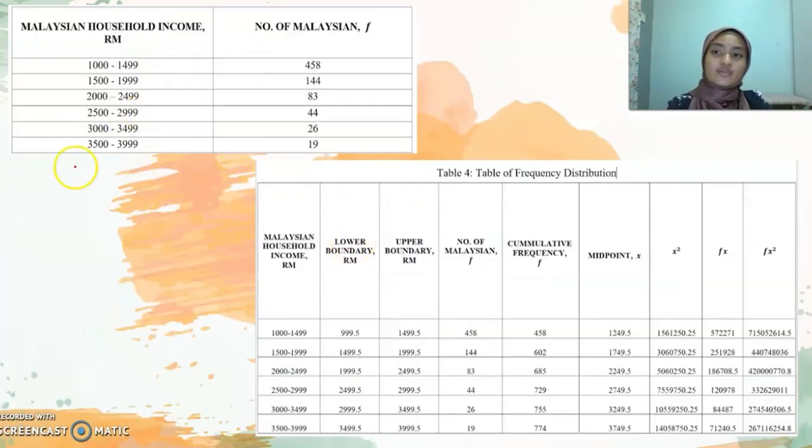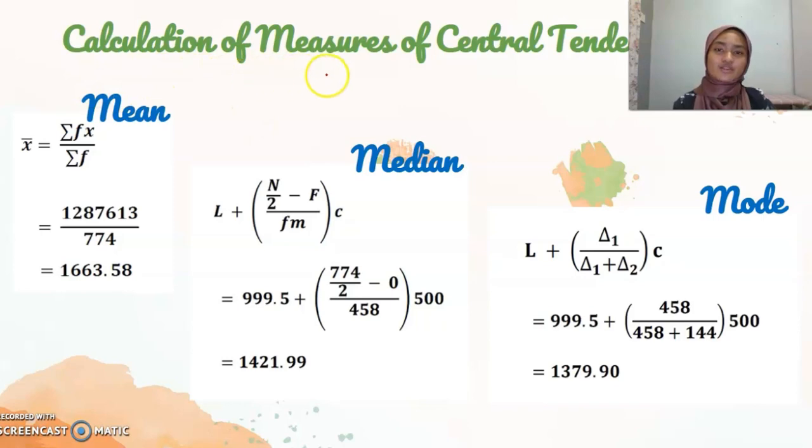Next is the table of the Malaysian household income, and this is the table of the frequency distribution. Next, it is a calculation of measures of central tendency. First, mean. This is the formula of the mean, 1287613 over 774, and we get the mean is 1663.58, or we can say that this is the range of Malaysian household income.